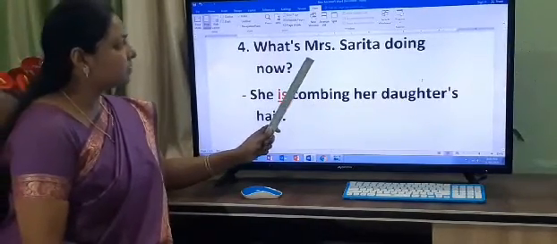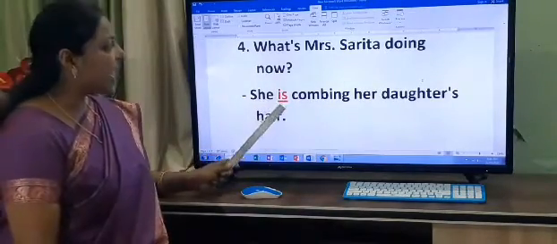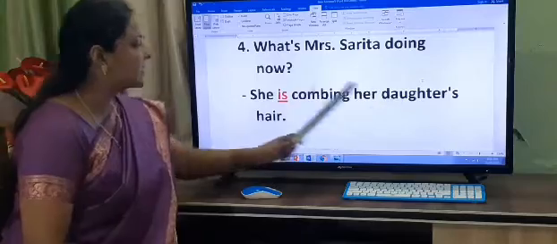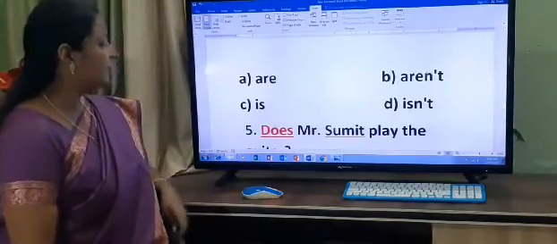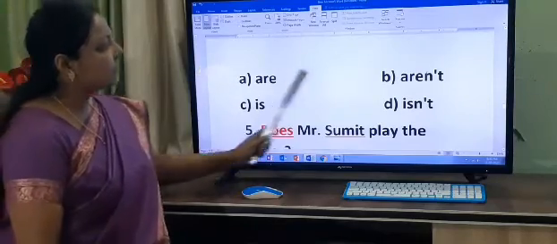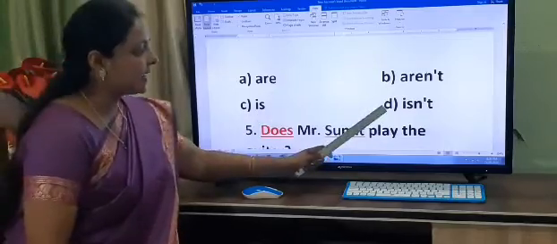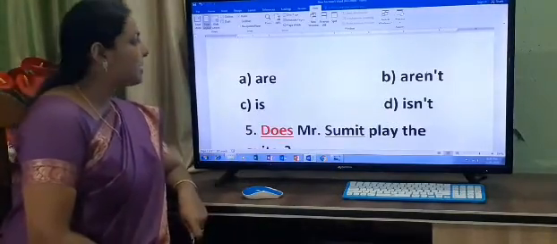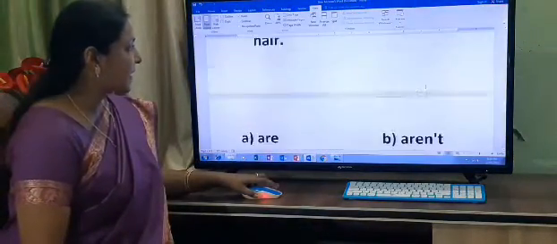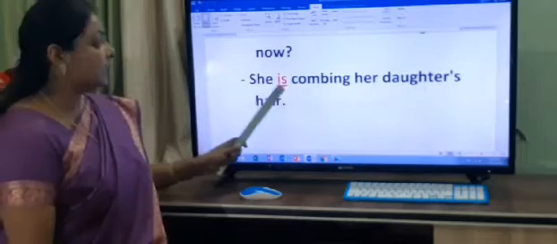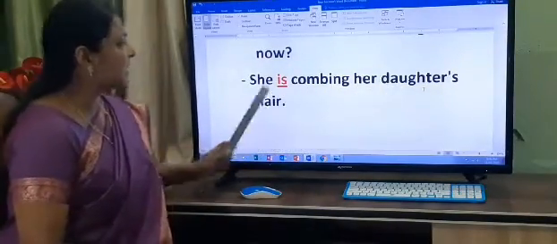What's Mrs. Sarita doing now? She dash combing her daughter's hair. And your options are A. Are, B. Aren't, C. Is and D. Isn't. Now tell me, what is the correct answer children in these 4 options? Yes, your she is. She is combing her daughter's hair.